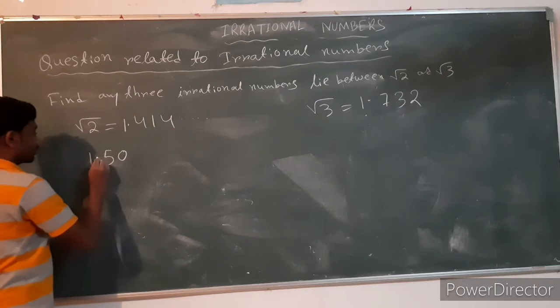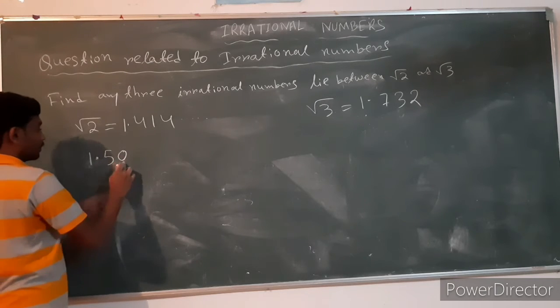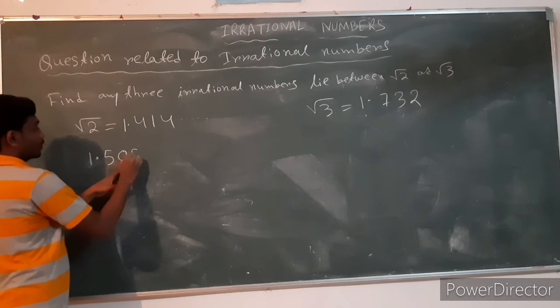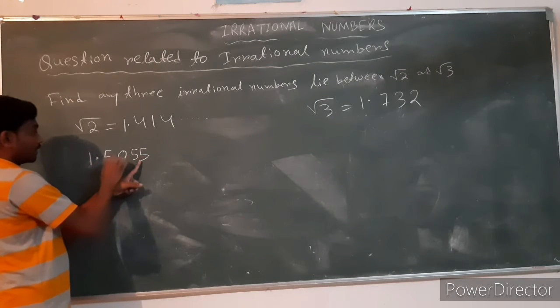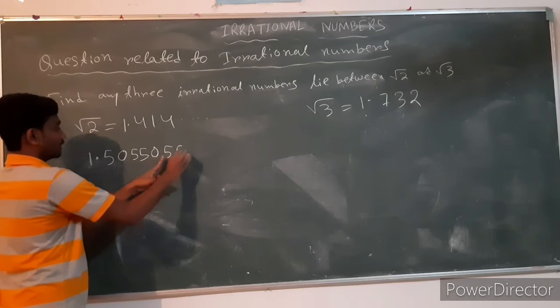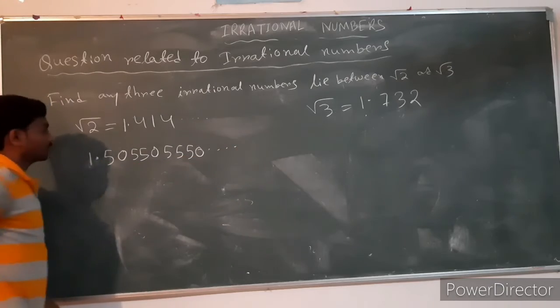So 1.50, where 1 is fixed, suppose 0 is fixed, next 5 is repeated 2 times, again 0, then 5 is repeated 3 times, again 0, and so on.